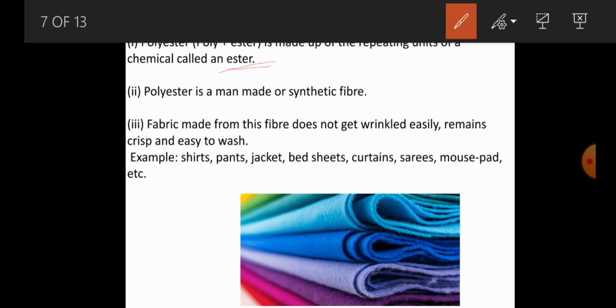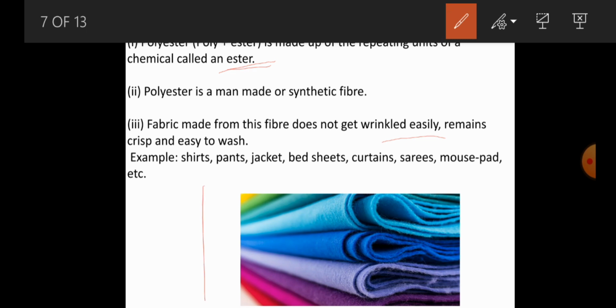I already told you polyester is one of the very important synthetic, or man-made, fibers. Fabrics made from this fiber do not get wrinkled easily. Clothes made from polyester do not get wrinkled easily, remain crisp, and are very easy to wash.